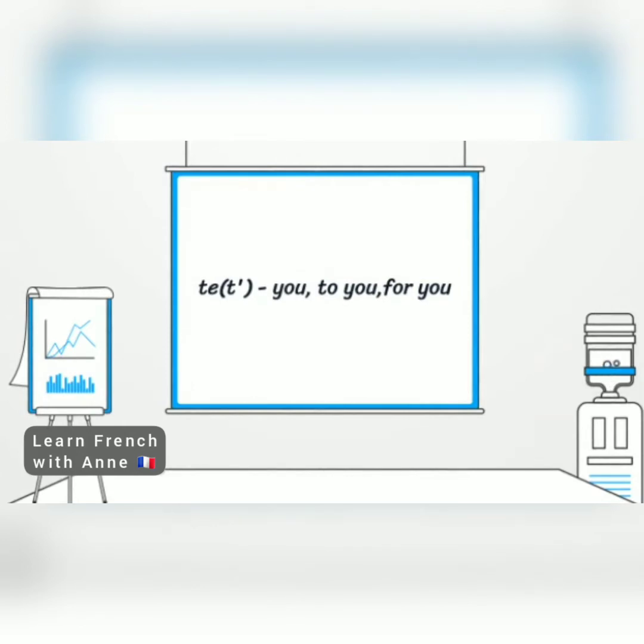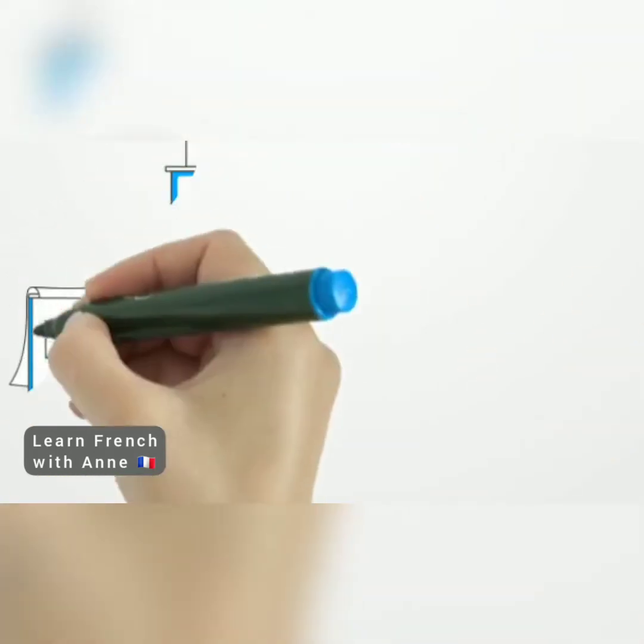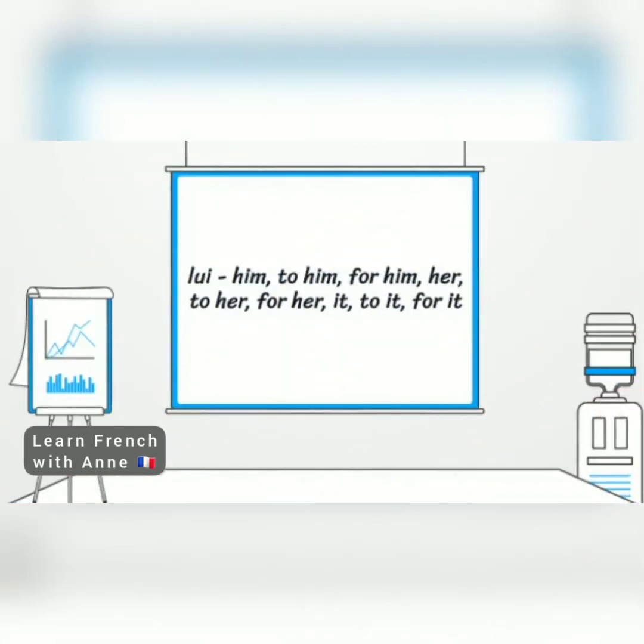Now the third one is lui. That is the third person singular: him, to him, for him; her, to her, for her; it, to it, for it. As we can see, this lui is both masculine and feminine.